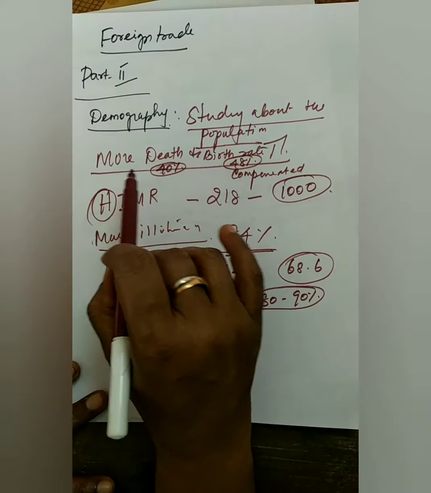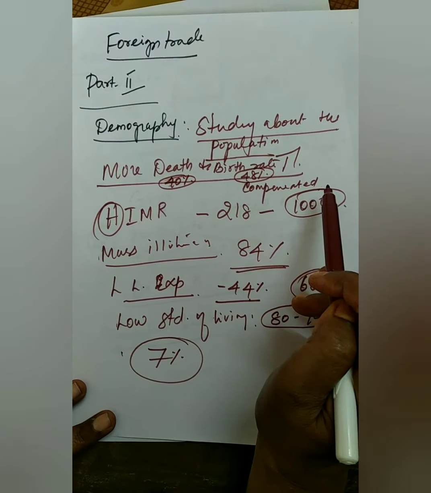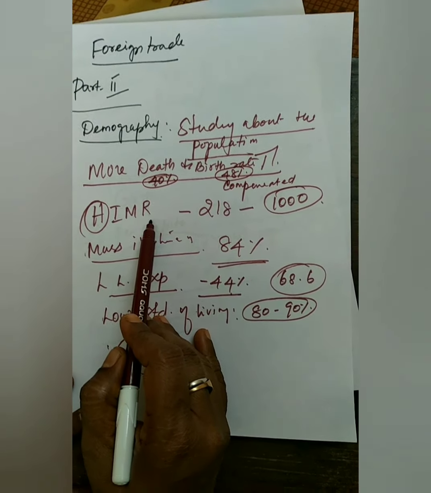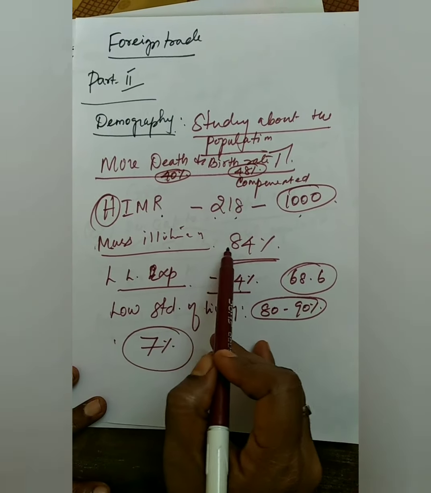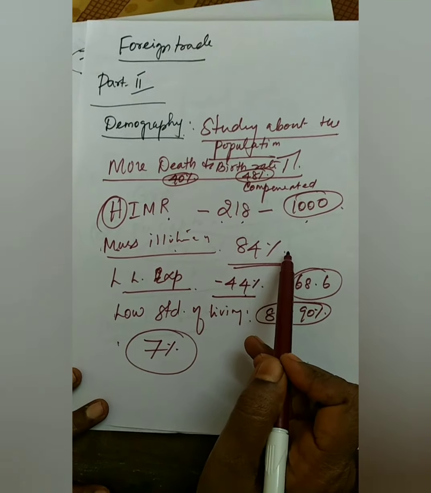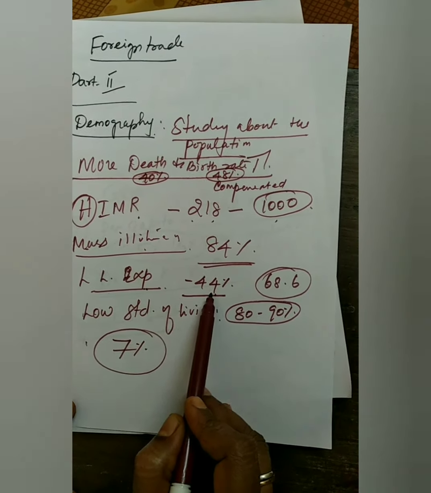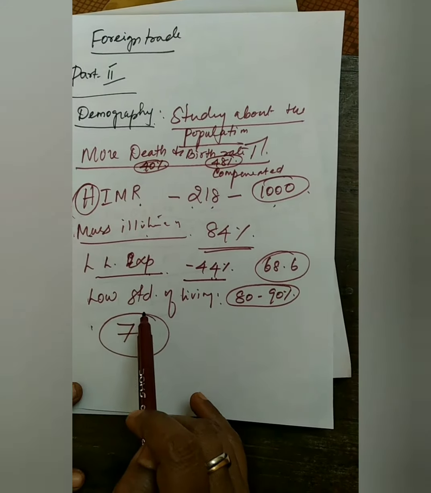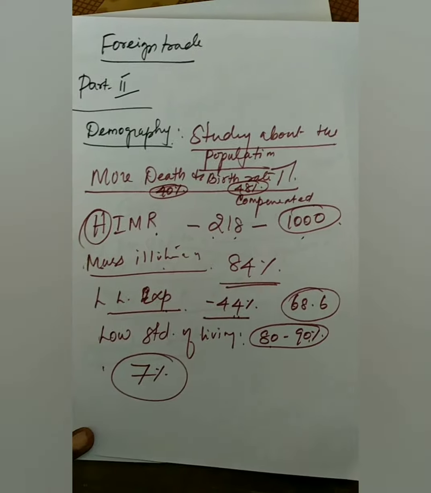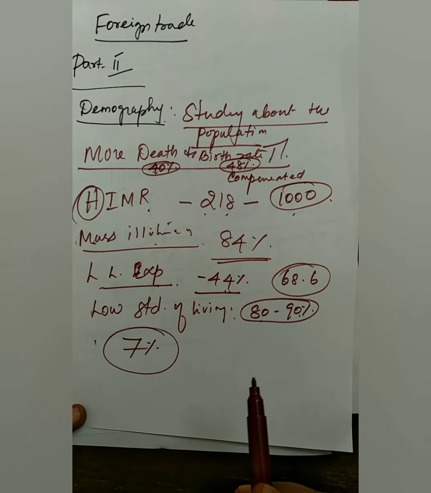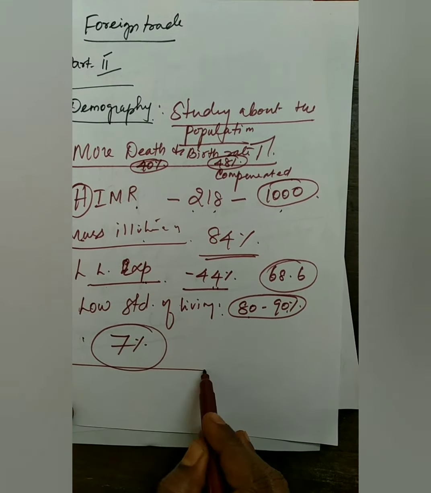First one is more death rate as well as birth rate. In that way, the population growth was compensated. Infant mortality rate, how was it? 218 babies for every 1,000 babies. Then mass illiteracy, 84% of the people were illiterate. Then what is the life expectancy? 44 years. What is the standard of living? That was very low. 80 to 90% of the income was spent only to satisfy their basic needs. Female literacy rate was only 7% in those times.